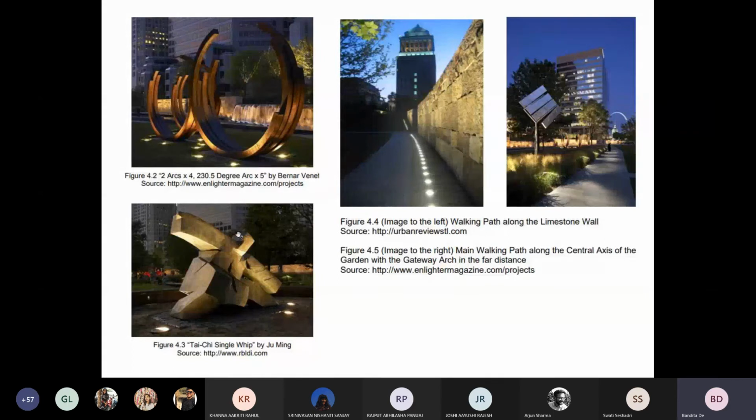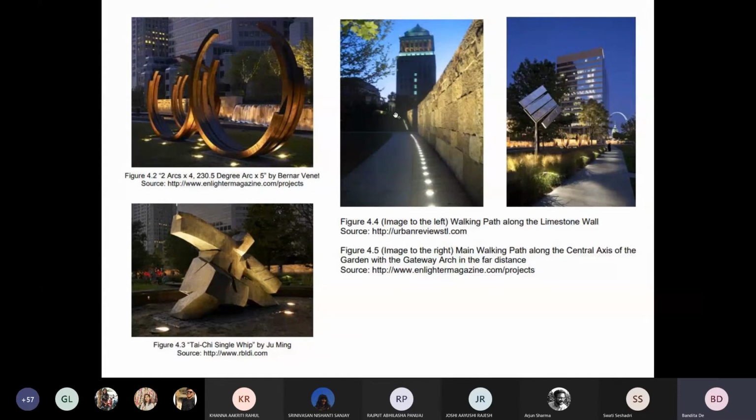Now, on the left-hand side, I picked up two images of the sculpture installation in the garden. Now you see the lights that have been embedded in the floor to highlight these sculptures. The other reason such lights were used was because a lot of sculptures in these gardens were intended not only to be appreciated visually, but are also interactive in nature. Like children are encouraged to climb on top of them. So these lights were embedded in the floor so that they don't come in human contact or cause any problem when people are interacting with the sculpture.